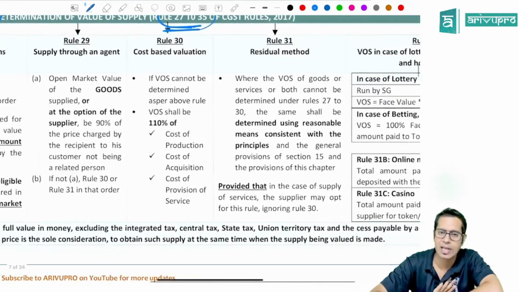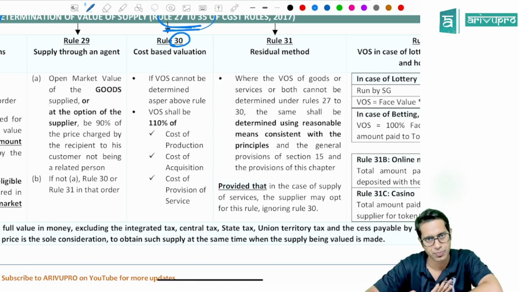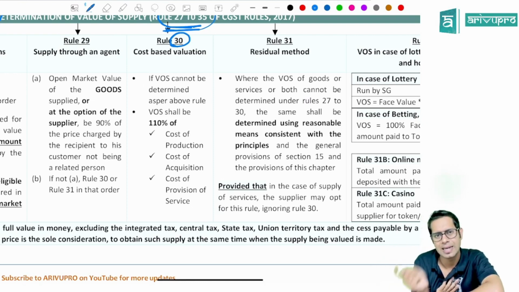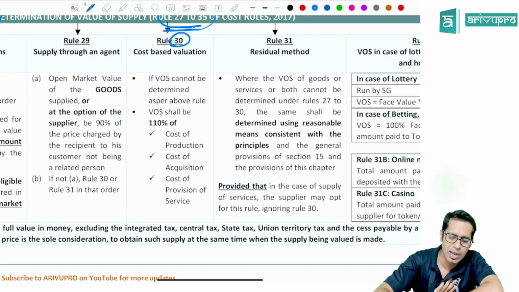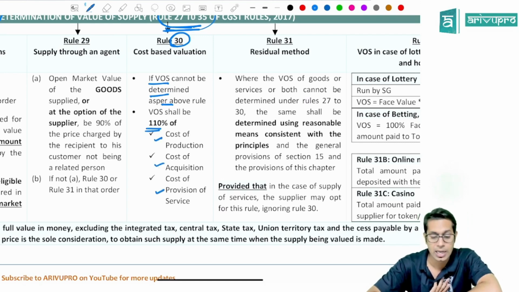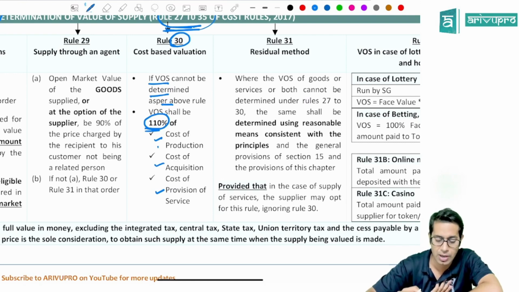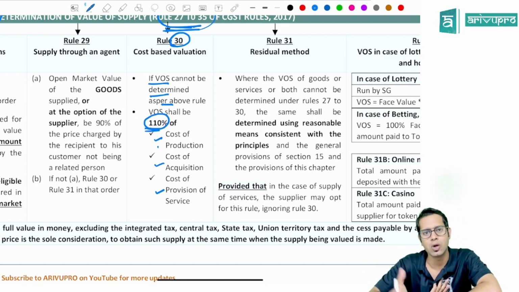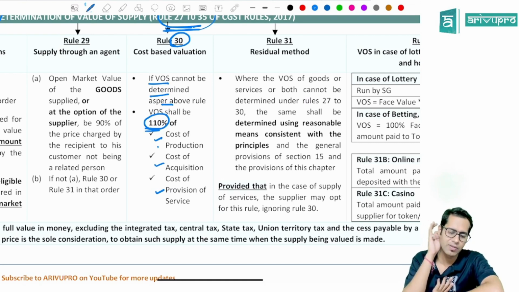What is rule number 30 and 31 telling? Rule number 30 talks about cost based valuation. Meaning it says no problem. If you are not able to find the value of any product, you just take the cost of that product, apply 10% to that. That will be the value of supply. If the value of supply cannot be determined as per the above rules, then the value of supply will be 110% of cost of production, cost of acquisition, or cost of provision of services. It will be how much, sir? 110% of cost of production. Whatever amount is required by you for producing that particular product or acquiring that product or for providing that particular services, take the cost, add 10% to that, that will be taken as value of supply.